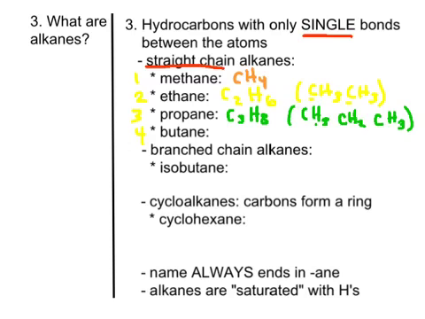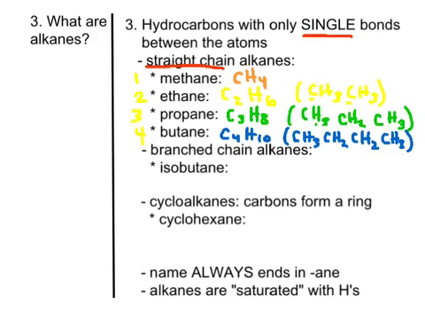All right, and then our last one that I'm going to have you guys know is called butane, and butane is C4H10. Okay, so it's a chain of 4 carbon atoms together, and it's saturated in a sense with hydrogen, so that's all connected to hydrogen. So here again, we're going to have the first carbon with 3 hydrogens on it. The second carbon has 2 hydrogens. The third carbon also has 2 hydrogens, and the fourth carbon will have 3 hydrogens. All right, so that's our straight chain alkanes.